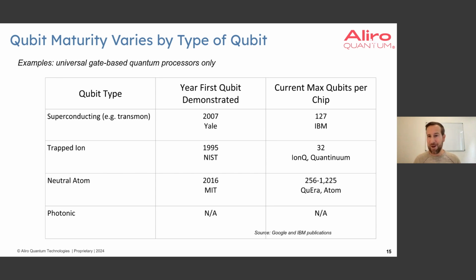Neutral atoms have really come and grown the last few years, both in the qubit count and the demonstration. So Atom Computing and QuEra are some of the leading companies and startups in that area. These were first invented back in 2016, shown as a qubit, these neutral atoms at MIT, but now upwards of 1,000. These also have a lower gate speed and repetition rate than superconducting, but they have high fidelities, and they're even showing, like QuEra, the ability to define a quantum state in a qubit, a neutral atom, and then move it to do a gate within the qubit and then move it back.